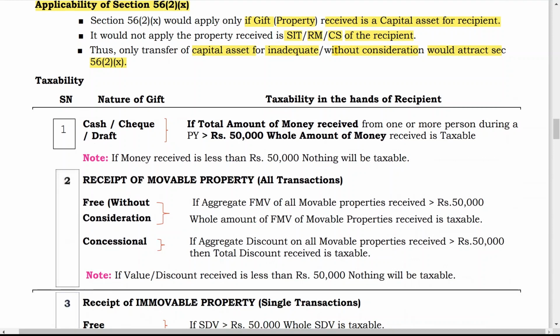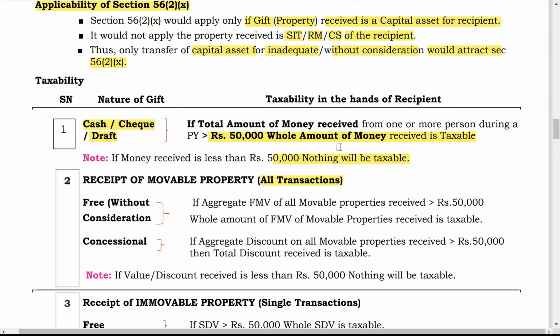So again, we will discuss in a summarized way. First category is a cash gift and cheque or draft. If total amount of money received from one or more persons during a previous year is greater than 50,000, then whole amount of money received is taxable. Note, if money received is less than 50,000, nothing will be taxable. That we had discussed.